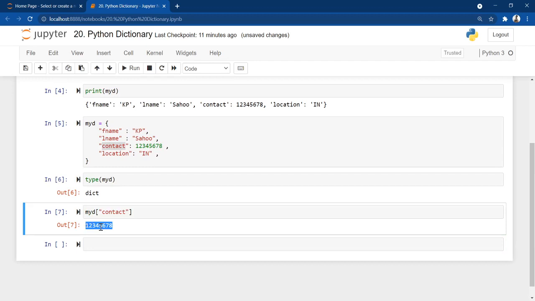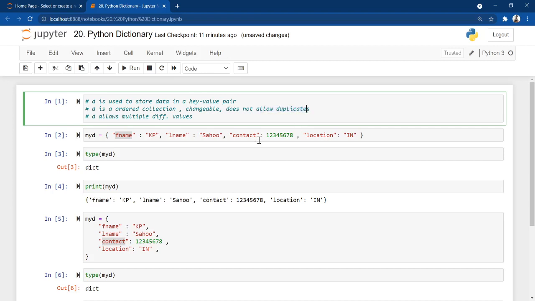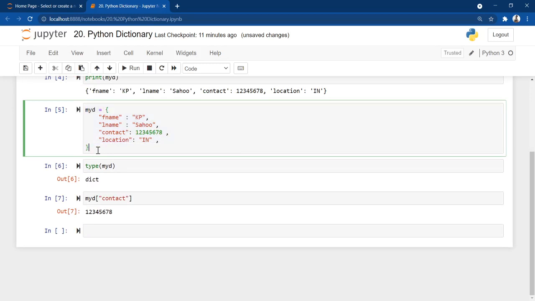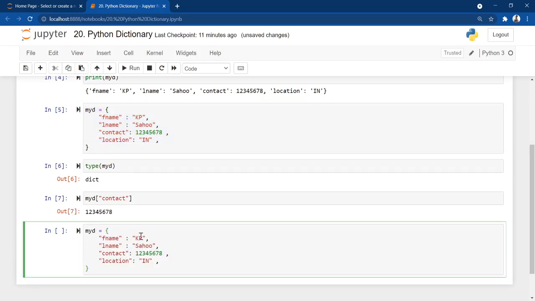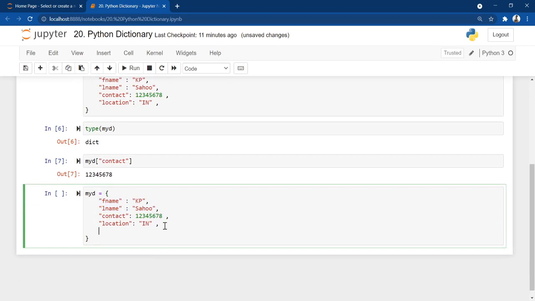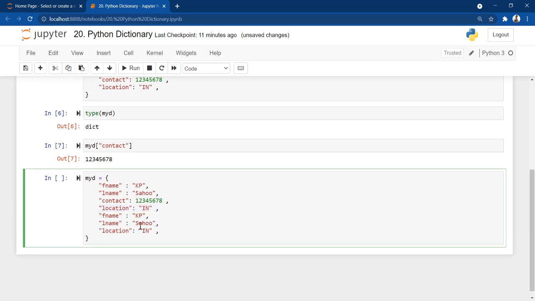Let me show you that a dictionary does not keep duplicate values. How can I prove it? I'm copying this entire thing and pasting it over here. Let me put the first name and last name again, and my location again, so I have given the location element two times and also the name two times.